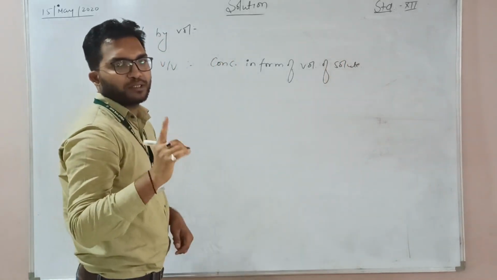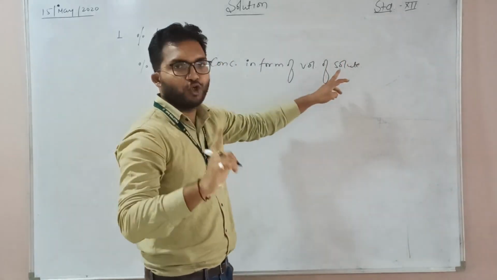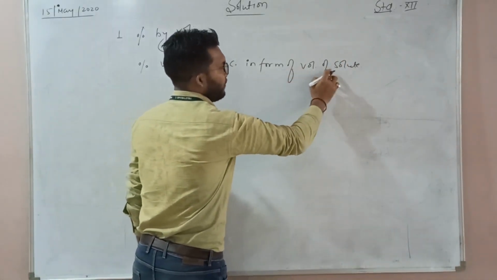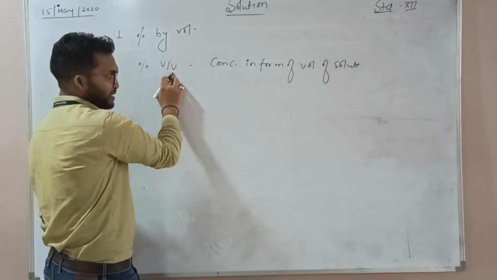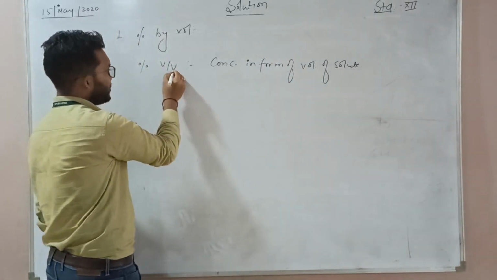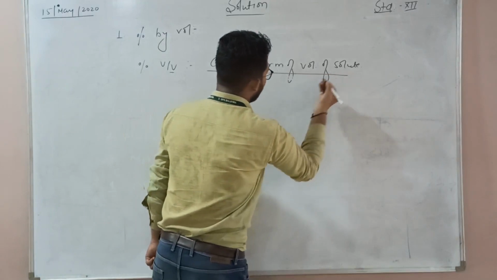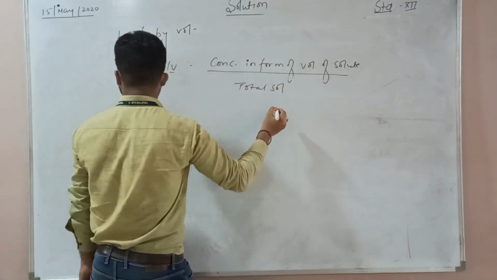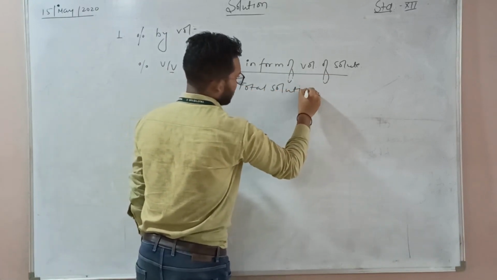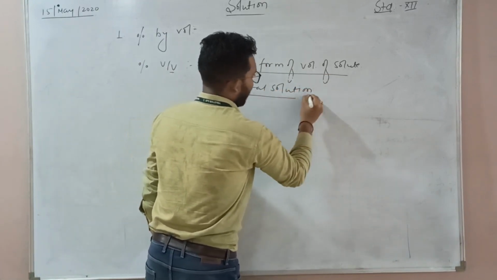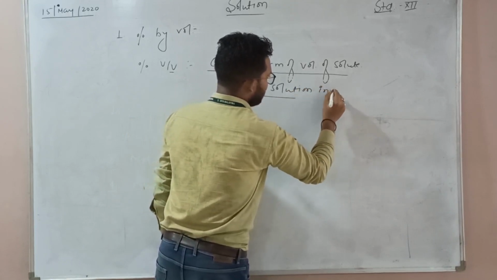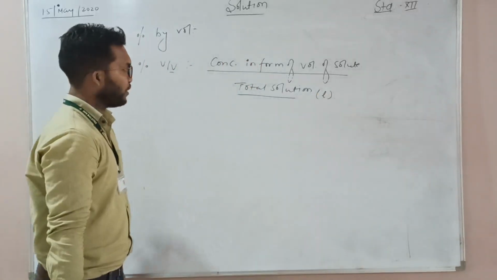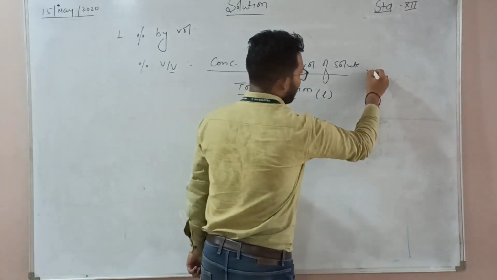Always you find out the concentration in solute form. Concentration in the form of volume of solute, and the denominator of the percent represents the total solution in volume, the total solution in liter, because that is a volume, and multiply by 100.